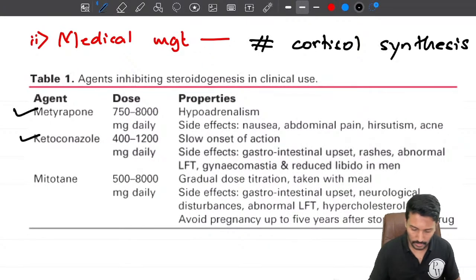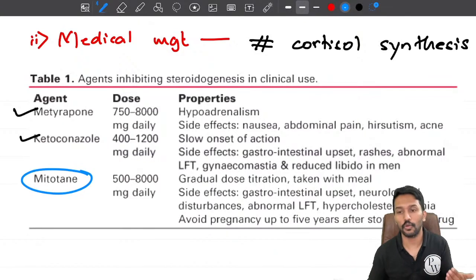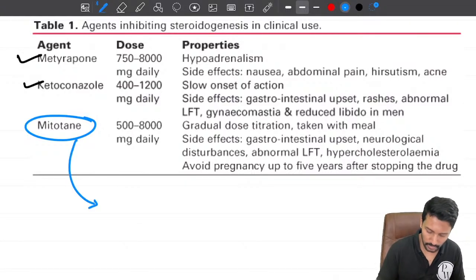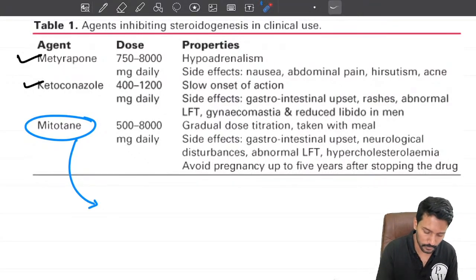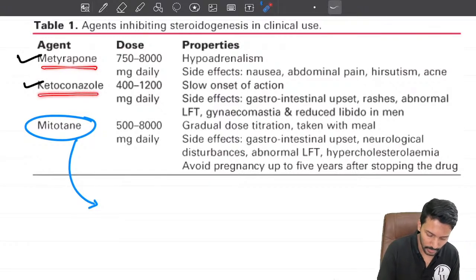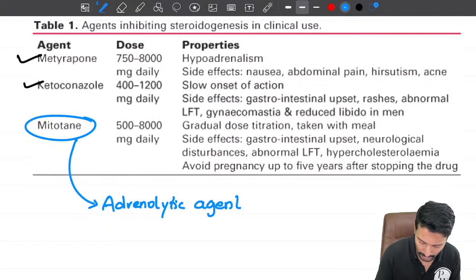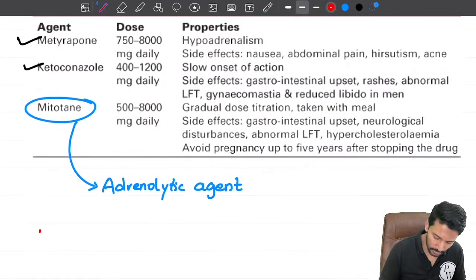There's a third drug which also inhibits cortisol synthesis, but it also causes destruction of the adrenal gland, leading to various severe consequences. So it is not routinely used. Preferably we use metyrapone or ketoconazole. This mitotane is also called an adrenolytic agent. So there is an MCQ asking which of the following is known as adrenolytic agent. It is mitotane. And I want you to add one drug to the list, which is mifepristone.